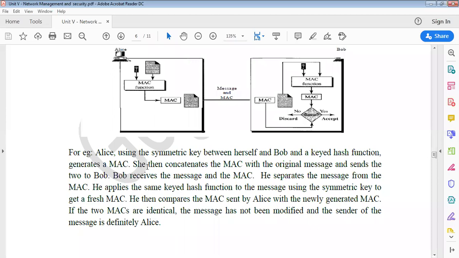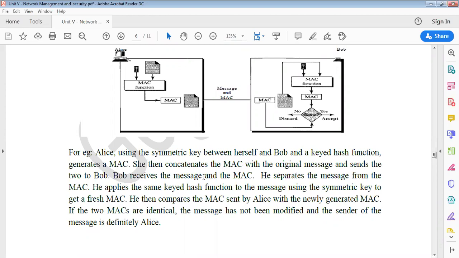She then concatenates the MAC with the original message and sends the two to Bob. So we send the original message and the concatenated MAC, along with the shared key, to Bob.